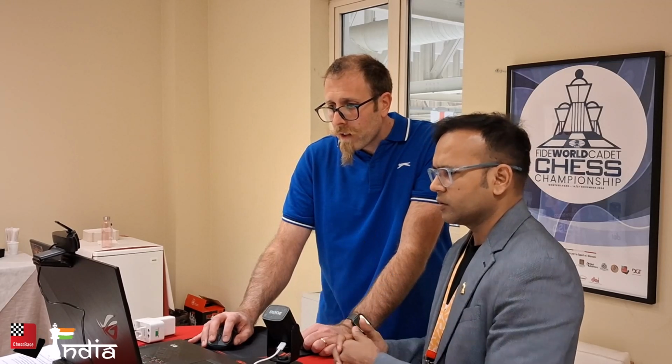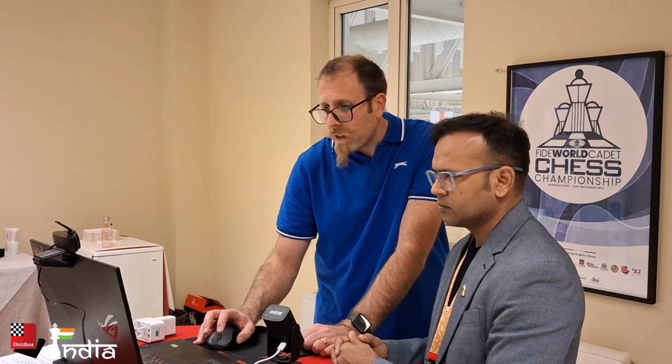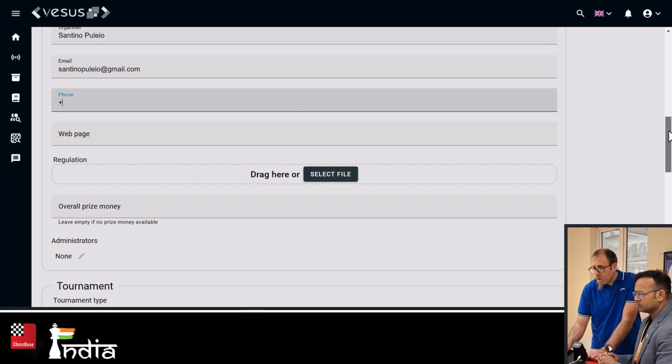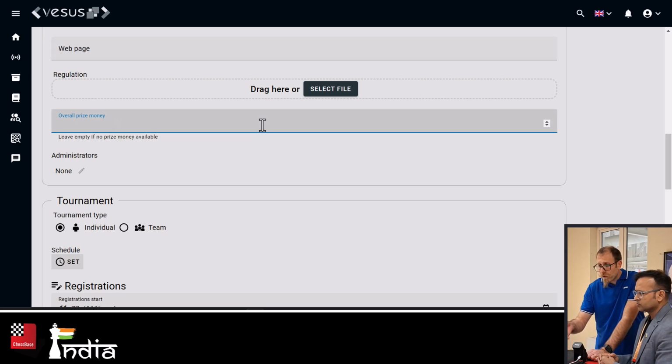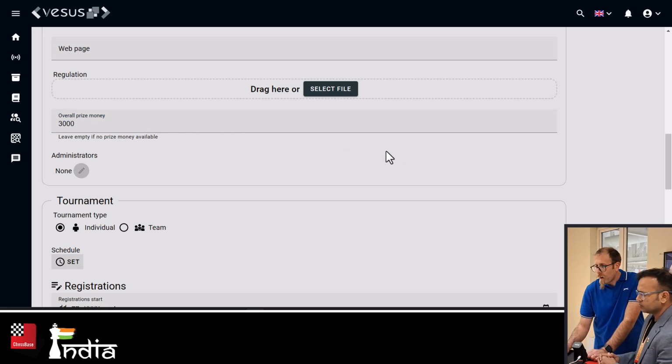Contact details. So you can enter the details for the tournament's organizer. People can contact you. Here you can upload the regulation file, so it could be a PDF or a Word file. The money prize, this will be useful so that players can search by money prize as well. So let's say today we had 3,000 euros in money prize.